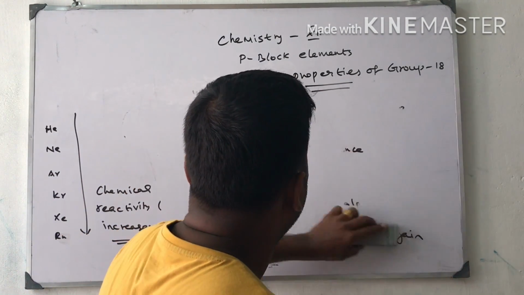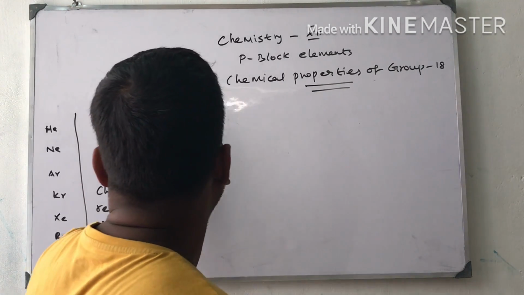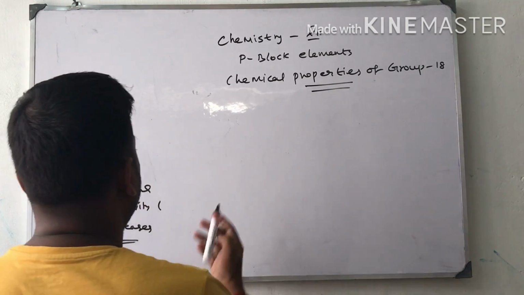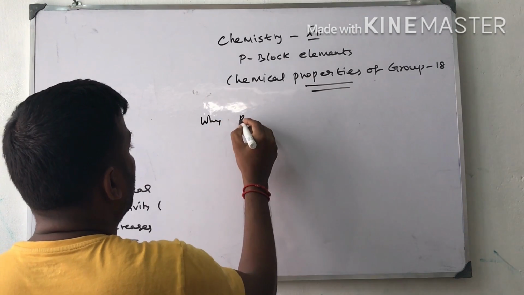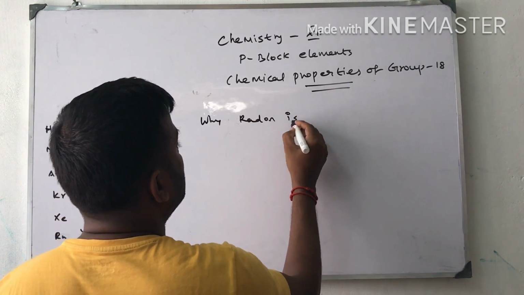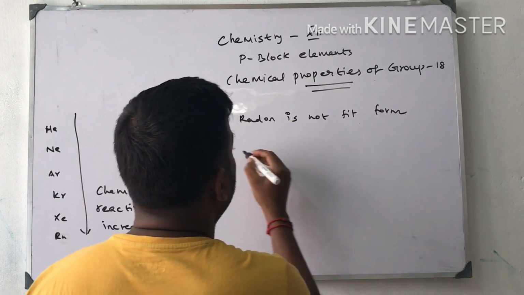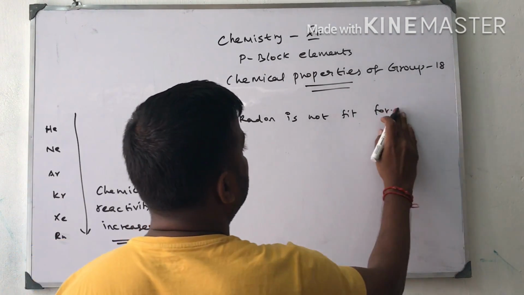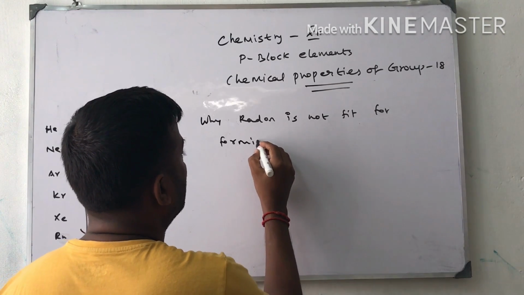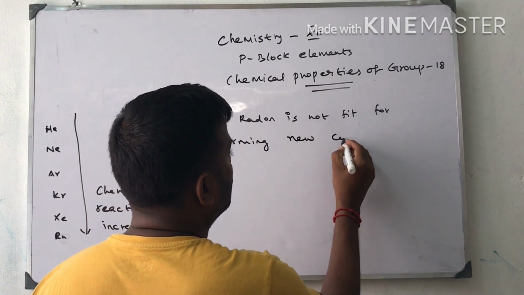Next question: why is radon not fit for forming new compounds?